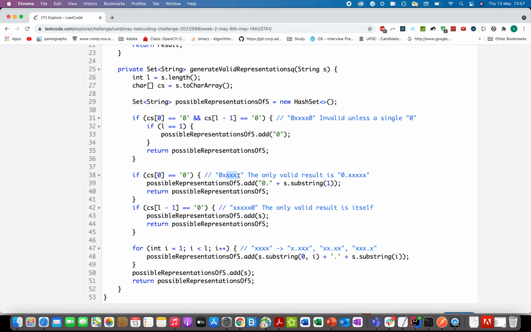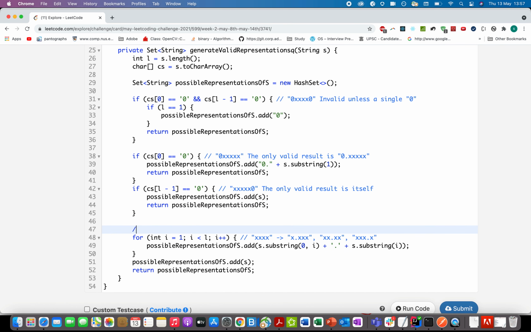The only valid representation for this case is 0 dot all non-zero digits. So I added it in the result and returned the set back. The third case is all non-zero digits followed by a 0 digit. So the only possible representation of it is the s itself, the input string itself. So I added it in the possible representation set and returned it.